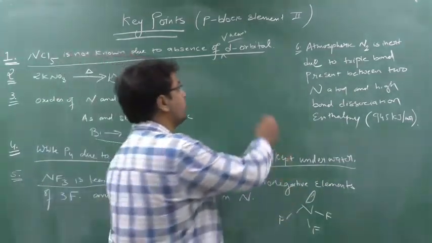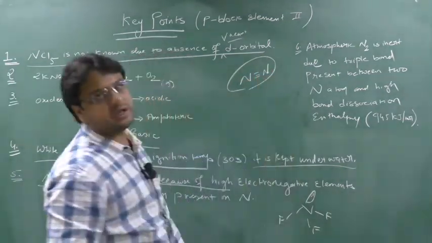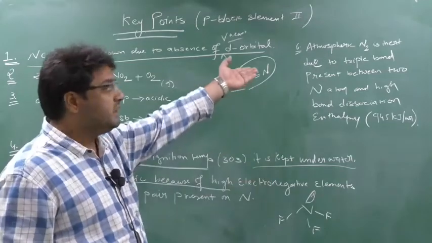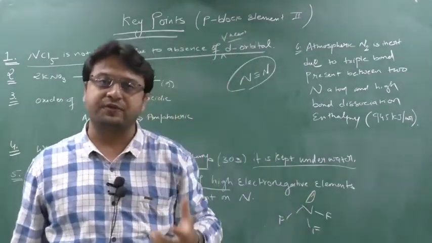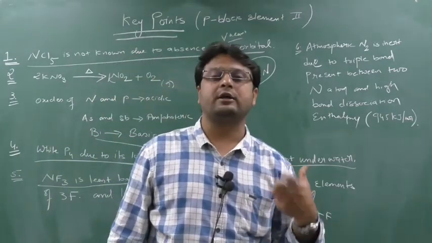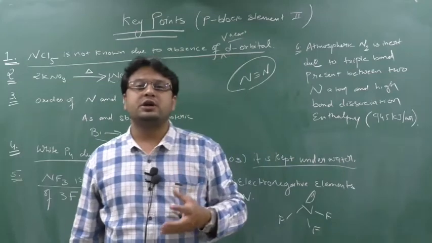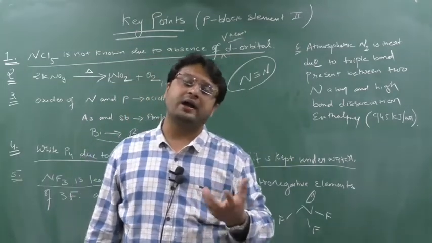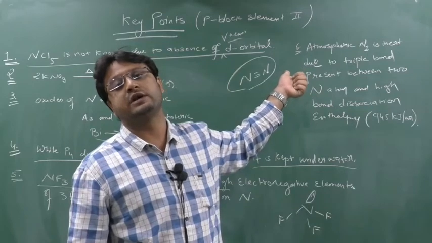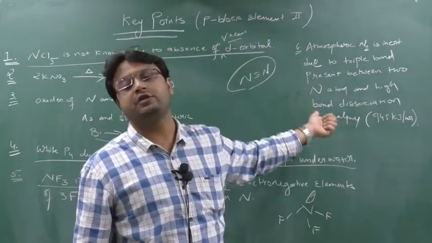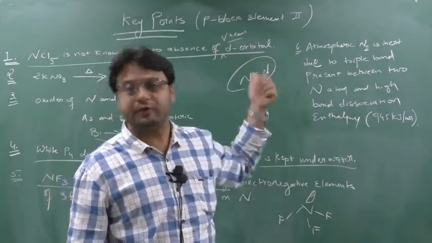Next, atmospheric nitrogen is inert. Why? Due to the presence of a triple bond, as you know. So atmospheric nitrogen is highly inert. That's why it is filled in chips packets and food packets so that they remain fresh. Why is nitrogen filled inside? Because nitrogen is unreactive. Why is nitrogen unreactive? Because it has a very high bond dissociation enthalpy which cannot be achieved at room temperature. And why does it have a high bond dissociation enthalpy? Due to the presence of a triple bond between the 2 nitrogen atoms.